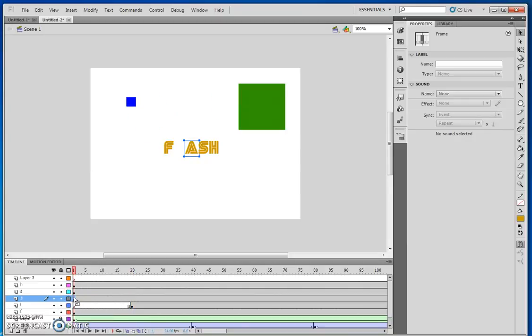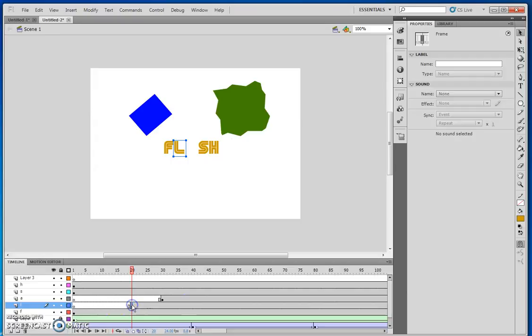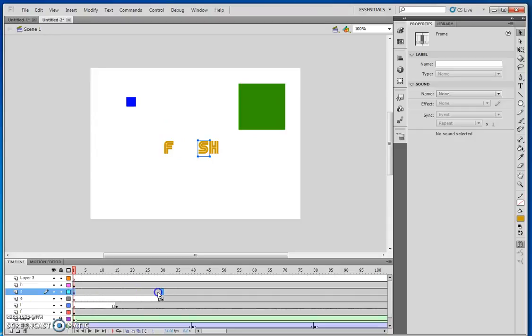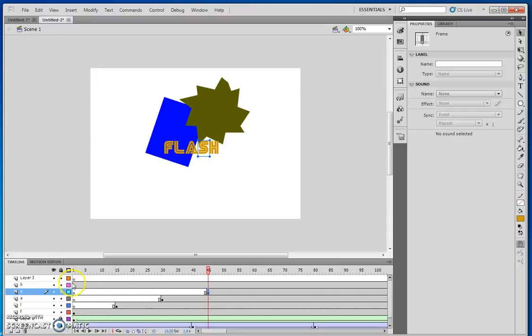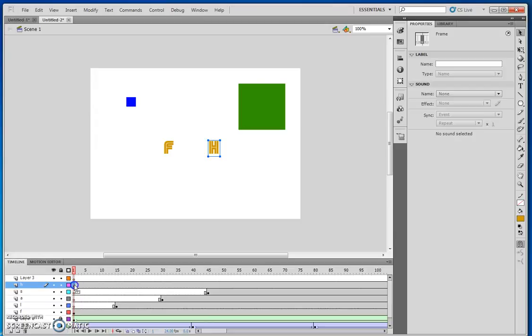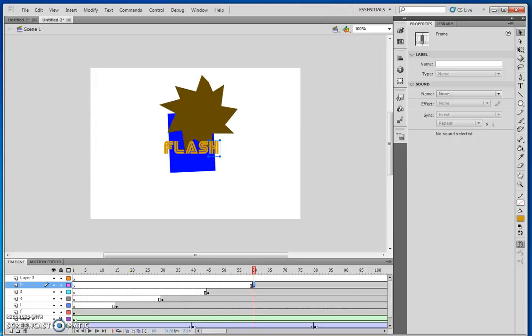Click and hold the mouse button, drag over. So I'm going to step them all out, one after the other. That might be a bit slow. Maybe make it about 15 each. Okay, so 15, 30. This one will drag over to 45. And H finally will drag all the way over to 60. So we'll end up with this effect.